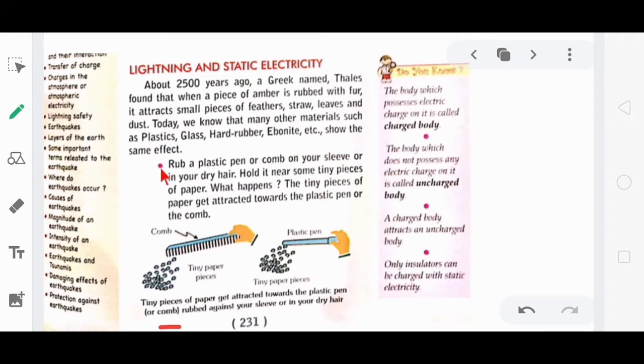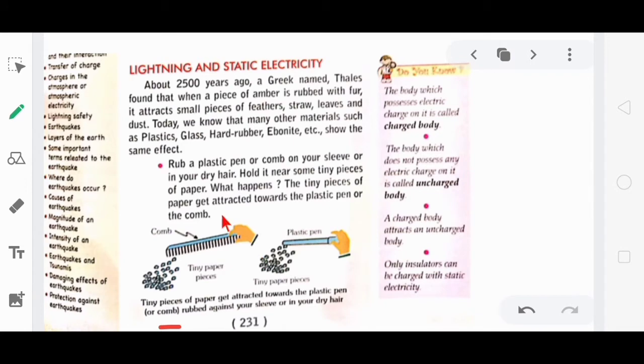Now, students, I have given you the homework: explain charging of materials by rubbing. This topic is similar to your homework. So when you rub a plastic pen or comb on your sleeve or in your dry hair, and hold it near some tiny pieces of paper, what happens? The tiny pieces of paper get attracted towards the plastic pen or the comb.